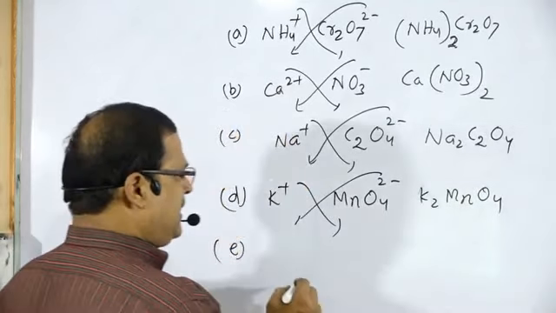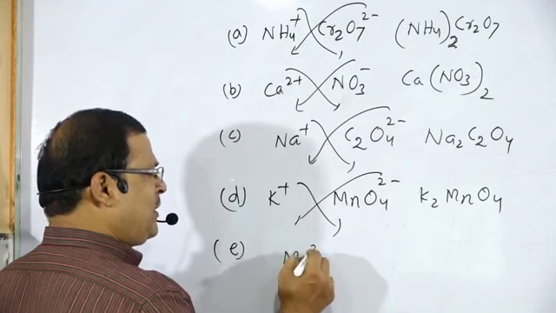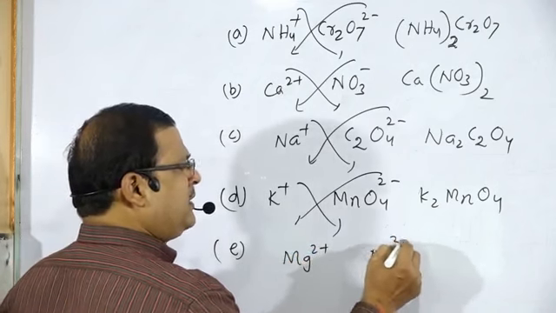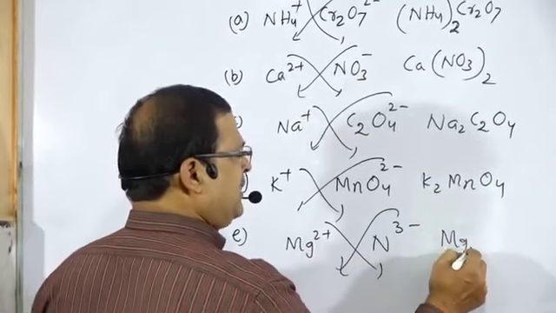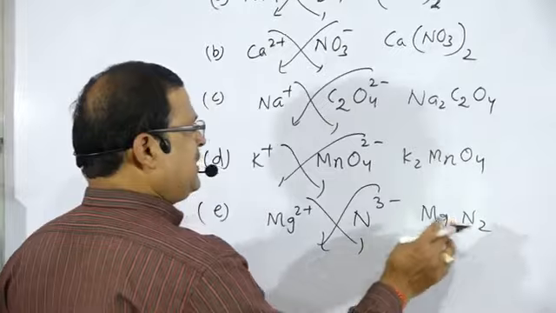Next one, magnesium nitride. Magnesium Mg2 plus, nitride N3 minus. So the formula will be Mg3N2, magnesium nitride.